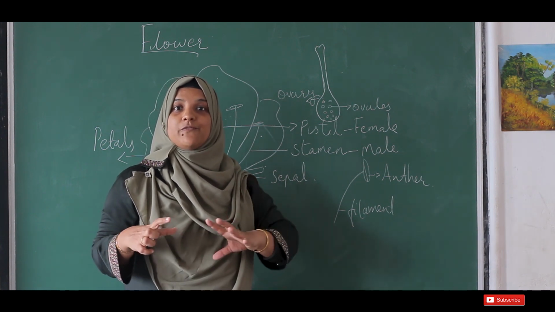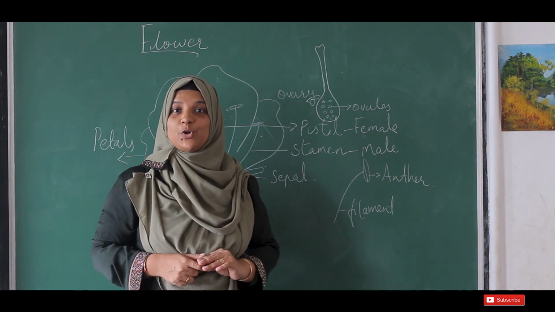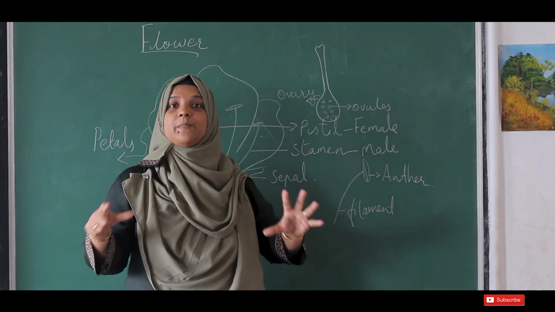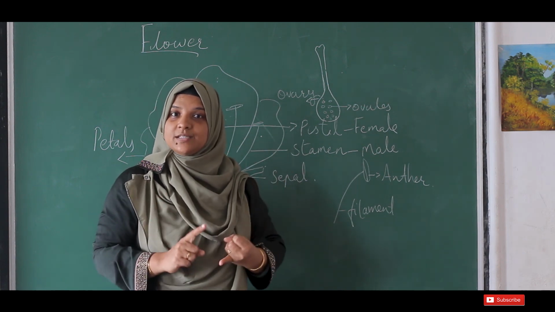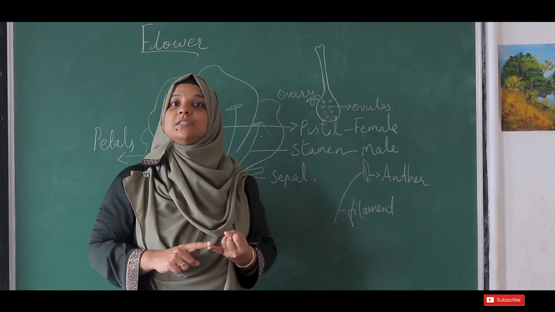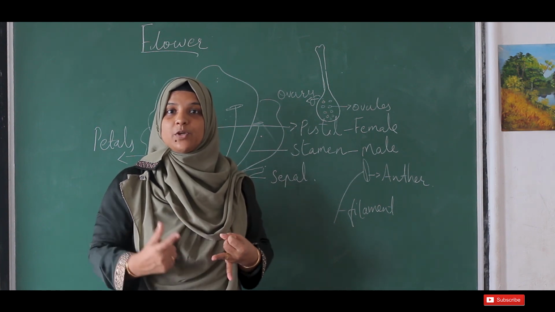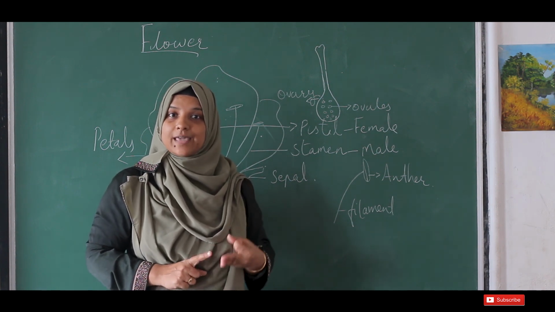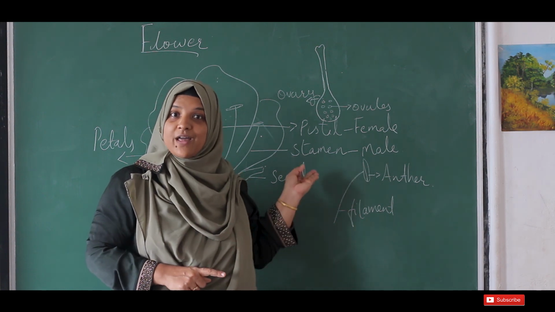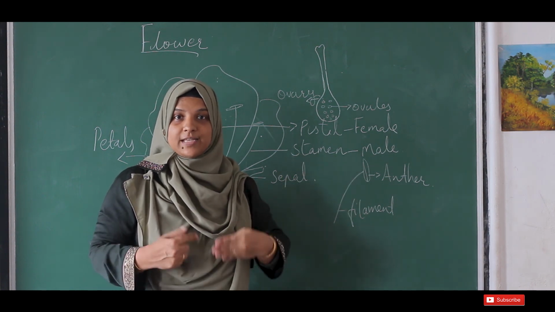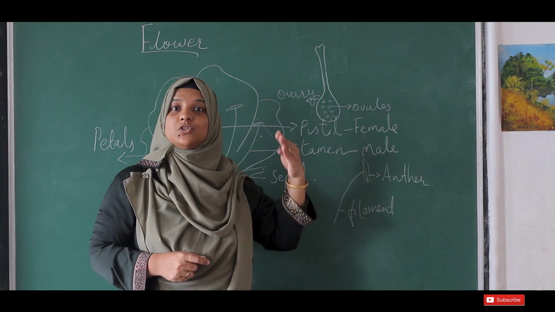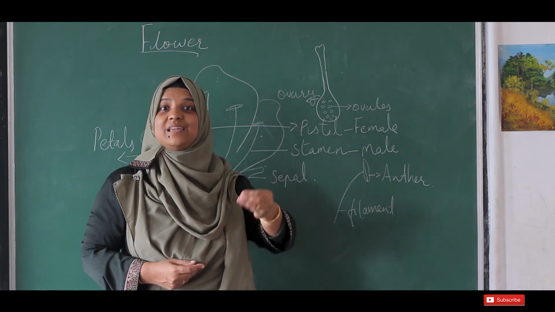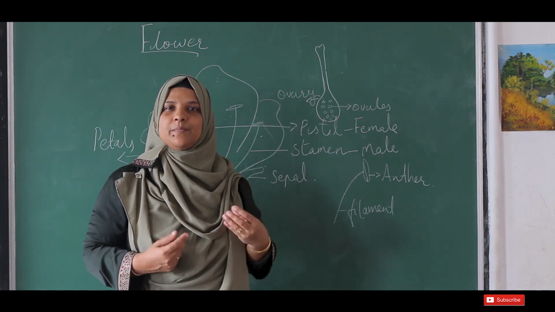Even the fruits act as our food, so we are eating different parts of the plant. I told you that after photosynthesis, the food gets stored in different parts of the plant. It may be stored in the stem like sugarcane. It may be stored in the root like tapioca, beetroot, carrot and all. It may be stored in the leaf like cabbage. It may be stored in the flower like cauliflower. So we are eating that flower, right? It may be stored in fruits like apple, orange, everything. It may be stored in seeds like rice, gram, pulses and all.